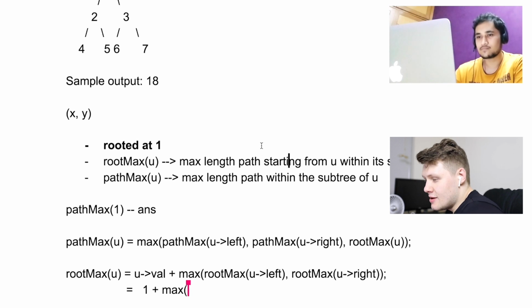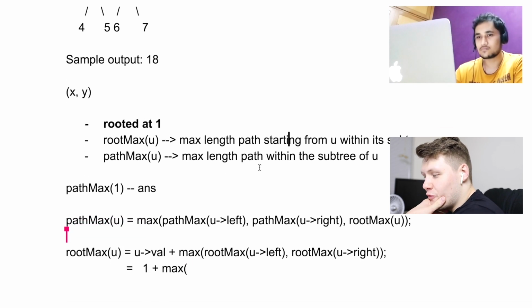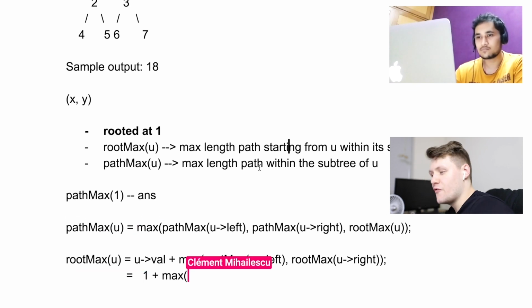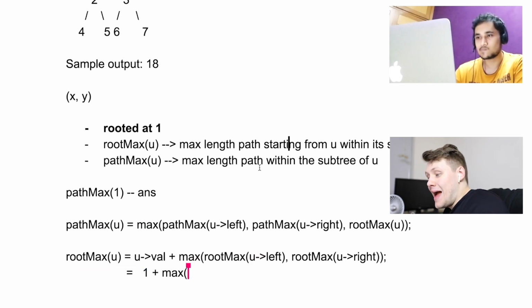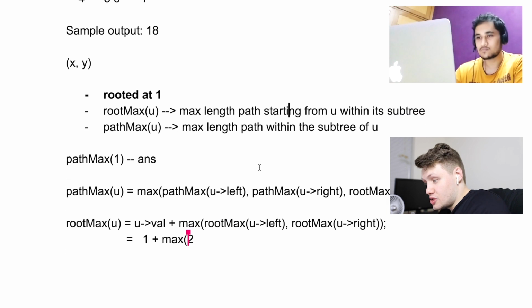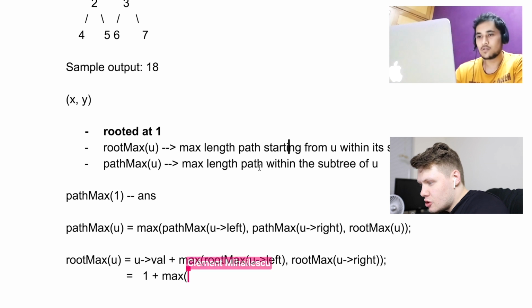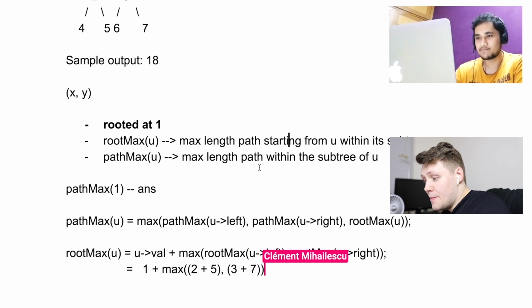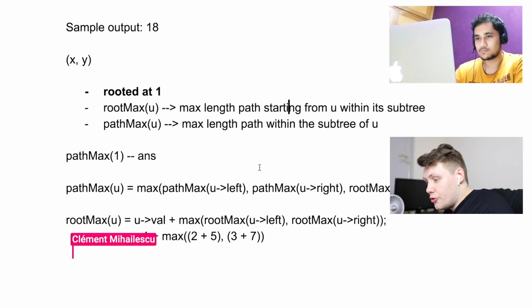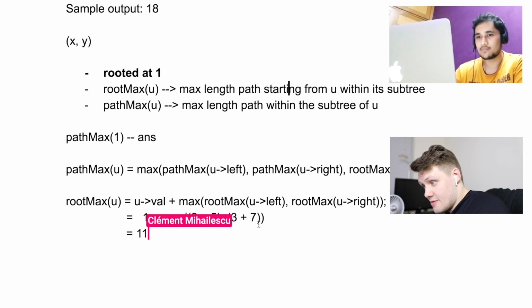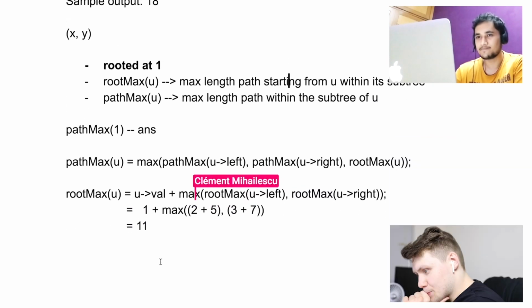Then going forward you would have max of 2 plus 5, comma 3 plus 7. Right. Which would be equal to 1 plus 3 plus 7, so it would be equal to 11, right? So root max of 1 is 11.